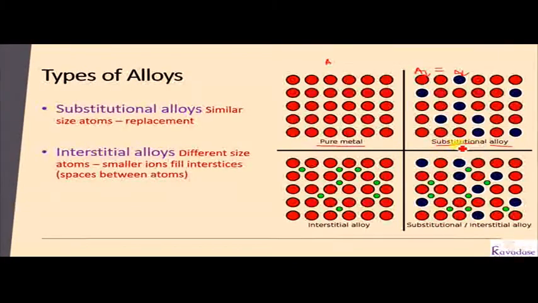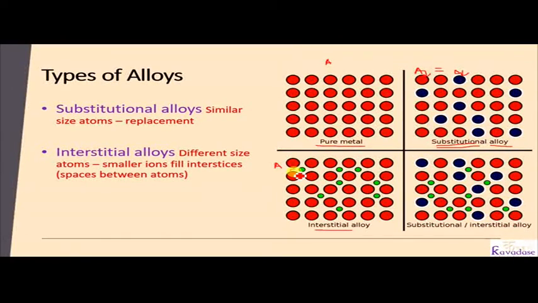of alloy is formed. In the case of this interstitial alloy, you can see this is our A metal and this is our C metal. You can see the size of A metal and C metal is not the same.